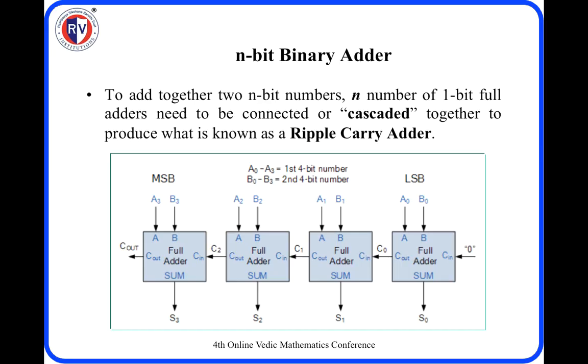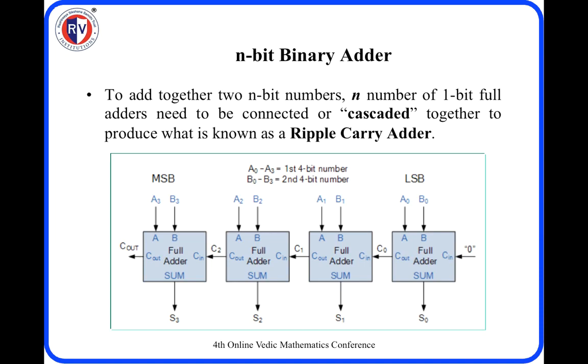Now let us see, when you want to add 2 n-bit numbers here, assume for example we want to add 2 numbers A and B, which have 4 bits each, that is A0, A1, A2, A3, and similarly B is B0, B1, B2, B3. So for addition of every 2 bits here, we want to have a full adder. When we want 4-bit addition, 4 such full adders are required. So to add together 2 n-bit numbers, n number of 1-bit full adders need to be connected, or cascaded together, to produce what is known as a ripple carry adder.